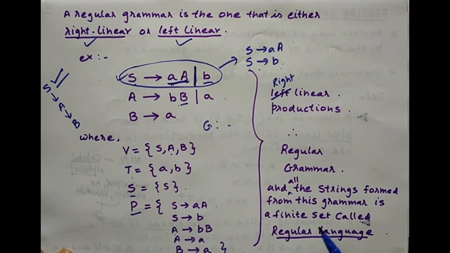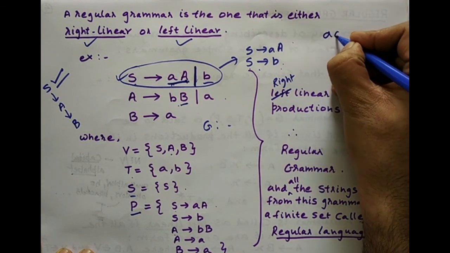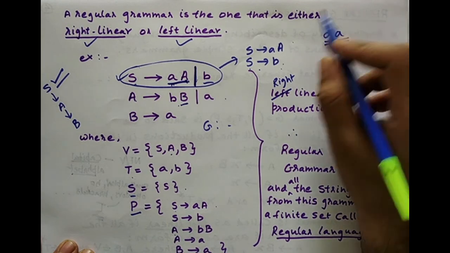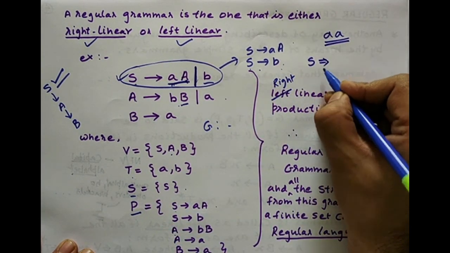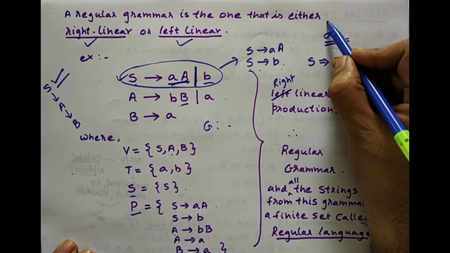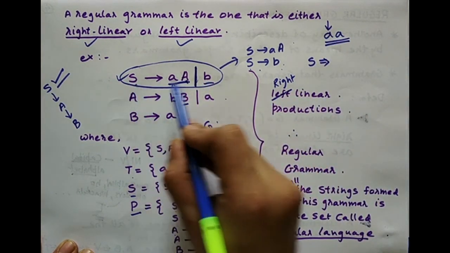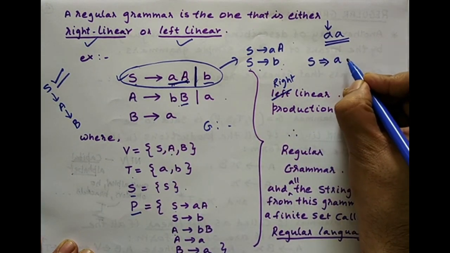Now, which are the different strings that are formed from this grammar? For example, if I consider a string called small aa, can this string be derived from this grammar? Let's see. I start from the start symbol. From S, I can either get AA or B. Since the term that is required by me is small a, I will not substitute S with small b, rather I will substitute S with AA.